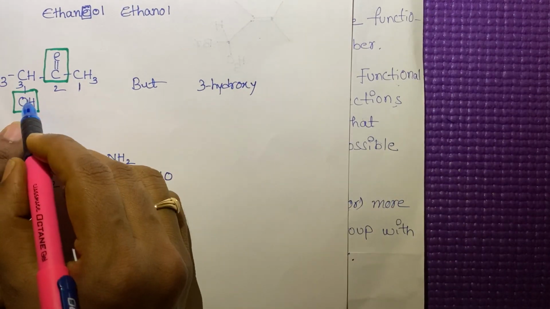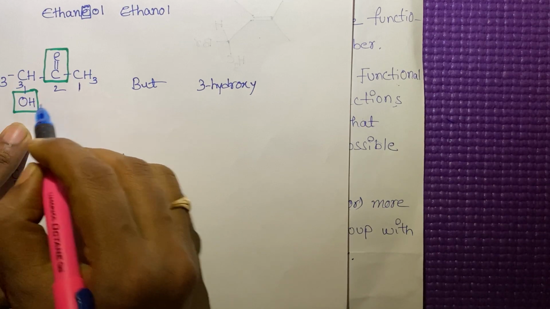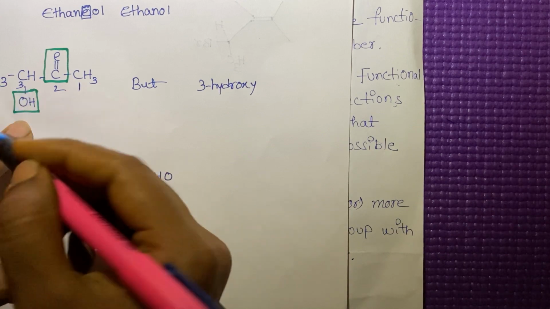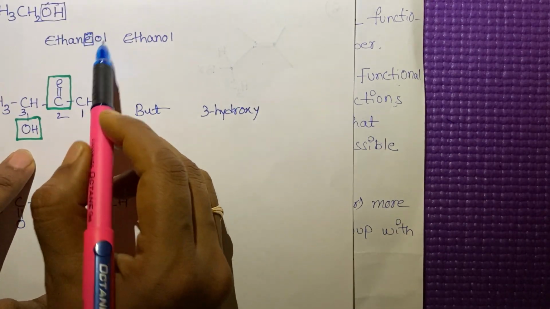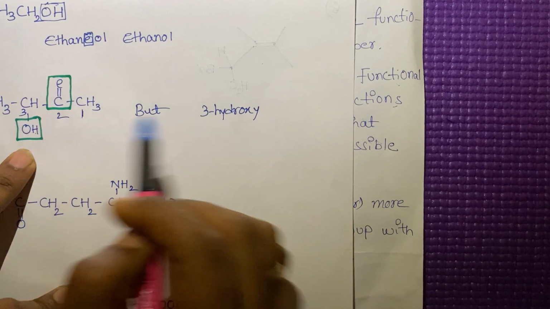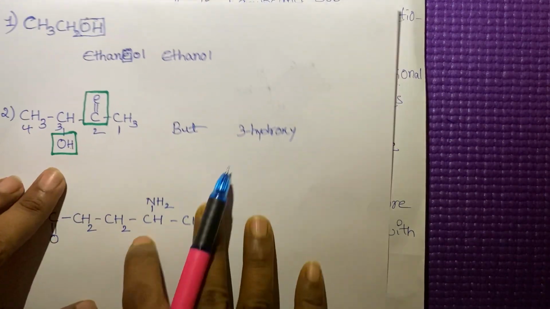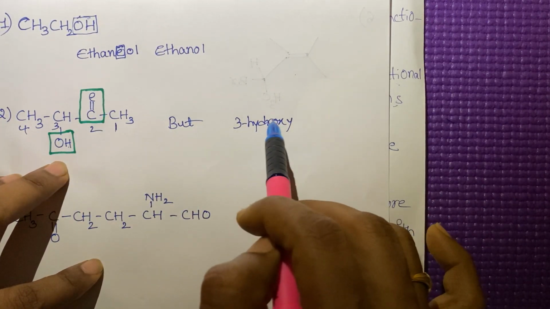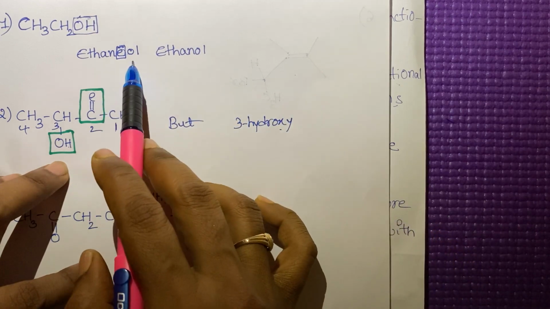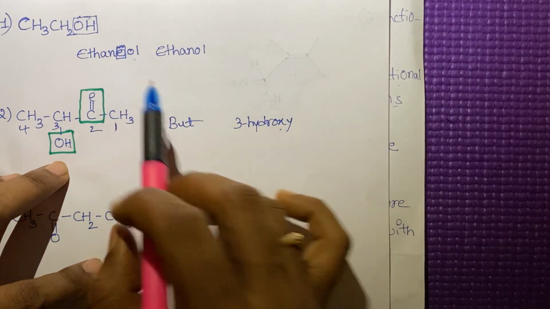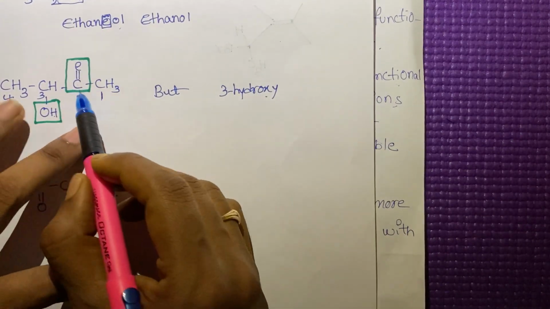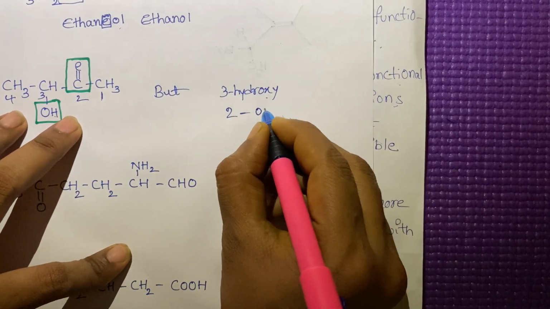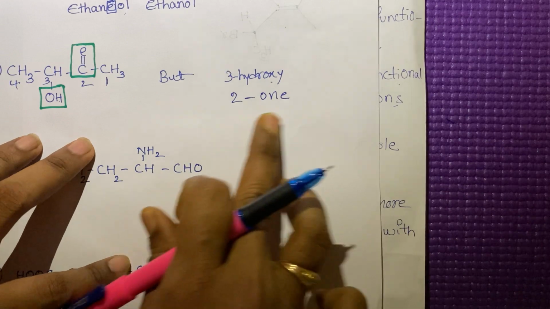Hydroxy. Here, the alcoholic group we are using as a prefix. If you use this alcoholic group as a suffix, we have to use OL. Here we are using the OH as a prefix. Okay. Do you understand? Here the OH group is used as a prefix. So we are using hydroxy. Here, as a suffix, we are using OL. Okay. 3-hydroxy. In the second position, ketone group is there. So O-N-E, one. Suffix this is.